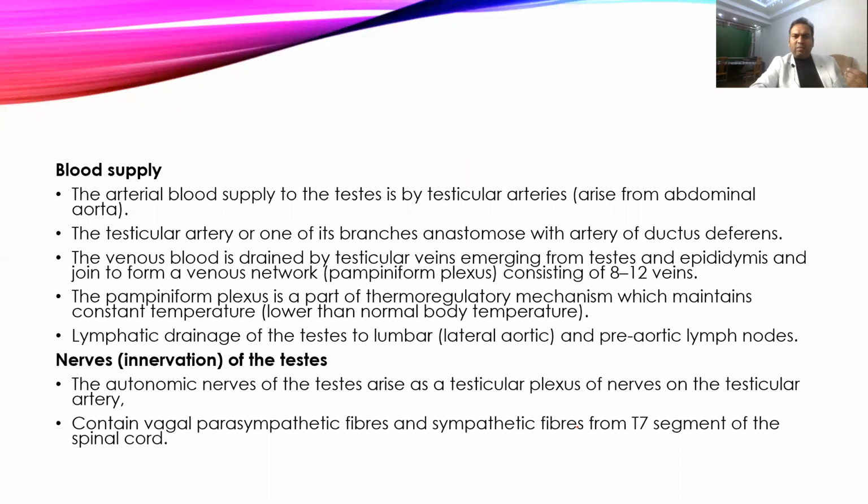While venous blood is drained by the testicular veins, which arise from both testes and epididymis and form the pampiniform plexus around the testes, and then this pampiniform plexus forms the mechanism to regulate the temperature of the testes. So that is usually a lower temperature as compared to normal body temperature. It also has a lymphatic drainage.